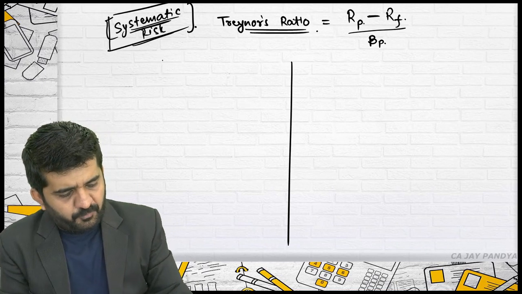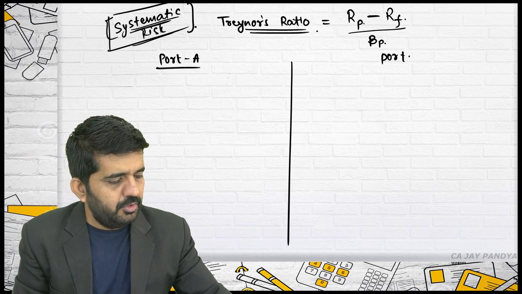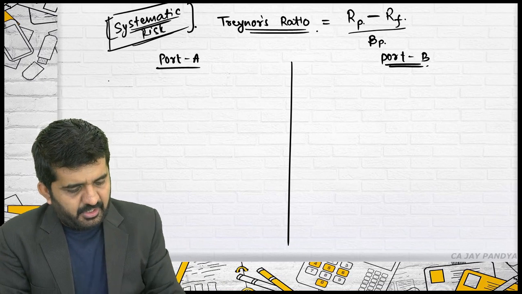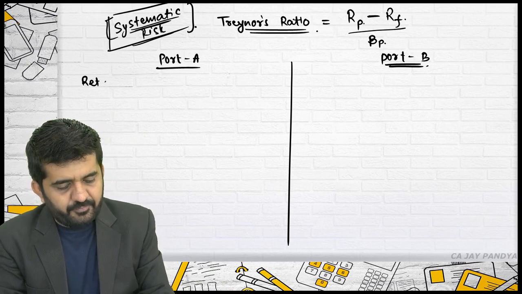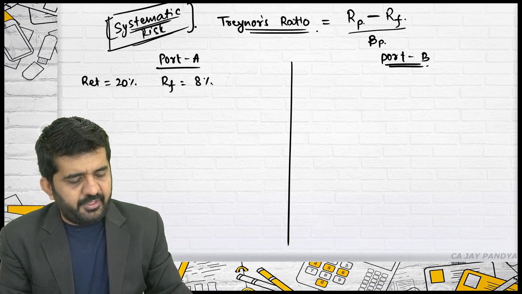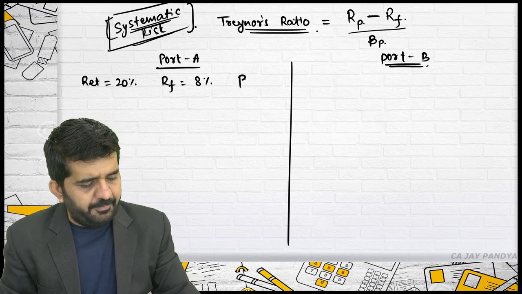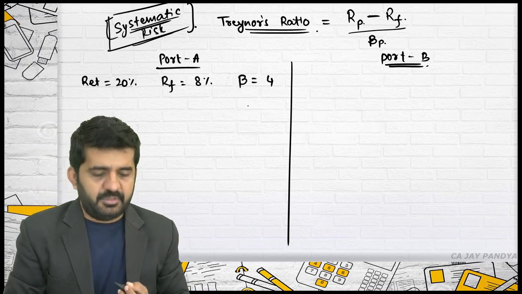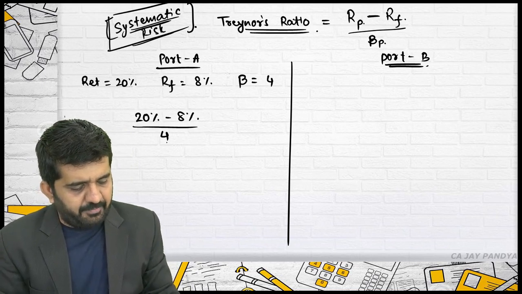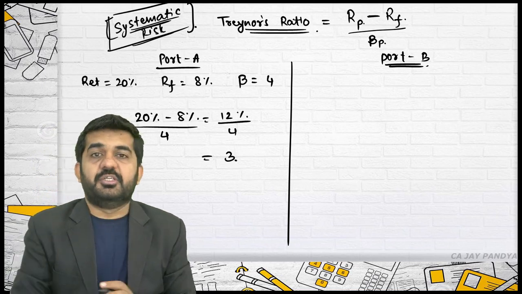Let me take again two portfolios, A and B. Portfolio A has a return of 20%, RF of 8%, and beta of 4. So this will be 20% minus 8% divided by 4. It is 12% divided by 4, which is 3. This is Treynor's ratio.